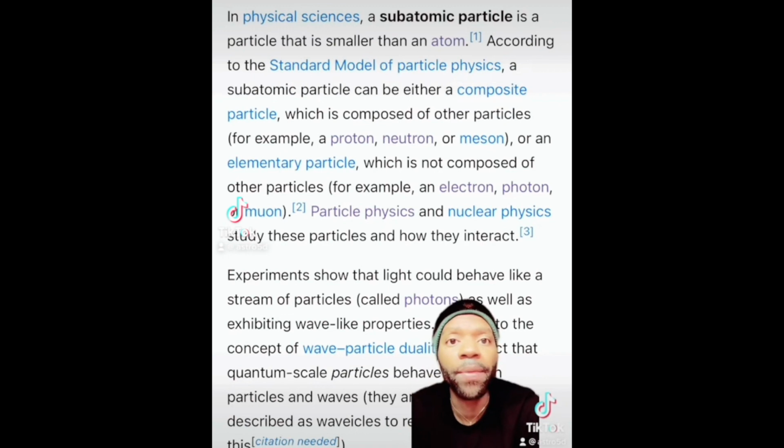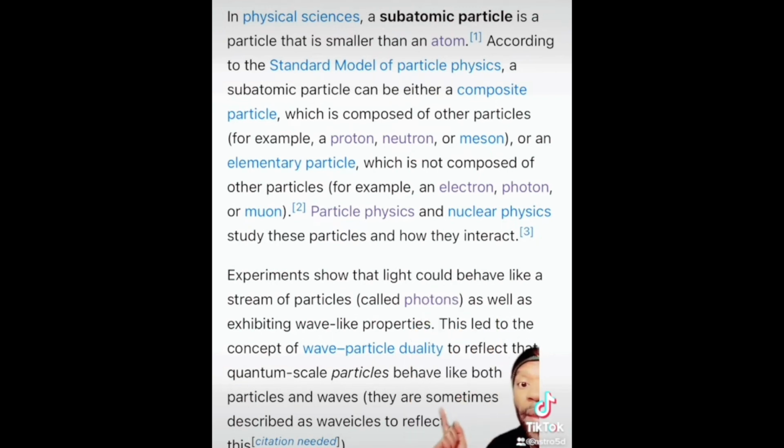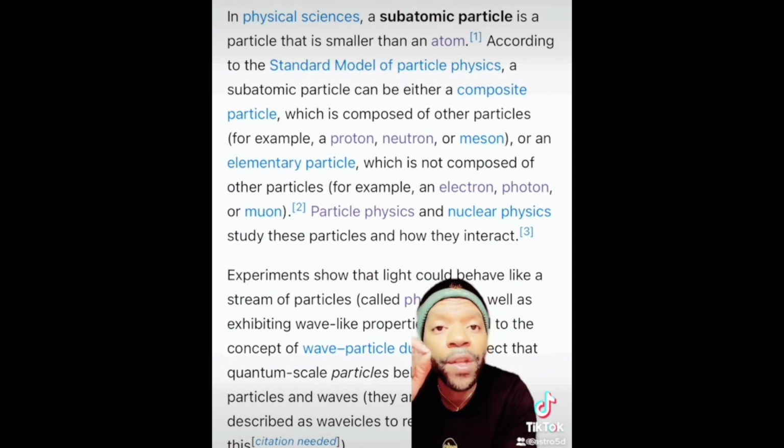Photons are light, right? All around you. Light is photons. When somebody takes a photo of you, they're just taking a snapshot of the composition of photons at that present time. Experiments show that light could behave like a stream of particles called photons. By you looking at this video, you're looking at the artificial version of photons, which is called pixels.